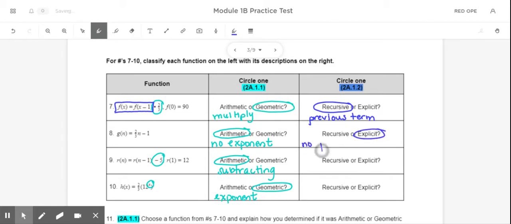So no previous term. For problem number 9, it does use the previous term. I can see that at the beginning of the equation, so that's going to be recursive. And for problem number 10, it does not use the previous term, so that's going to be explicit.